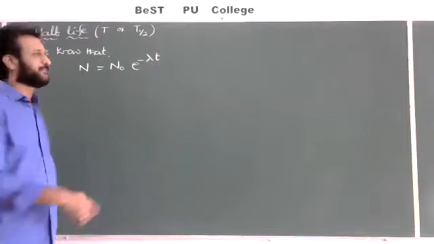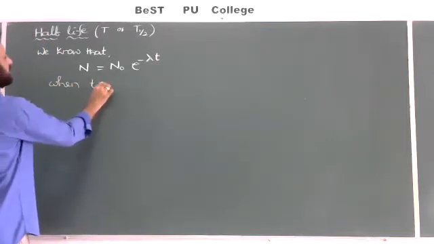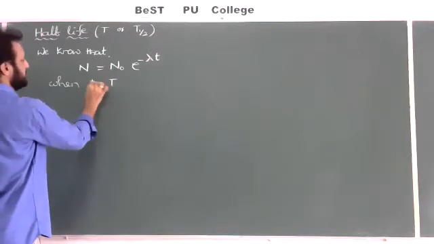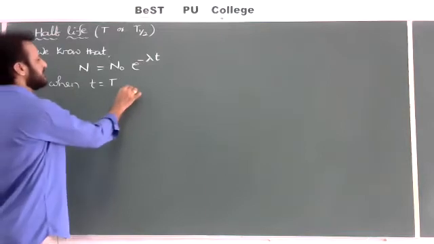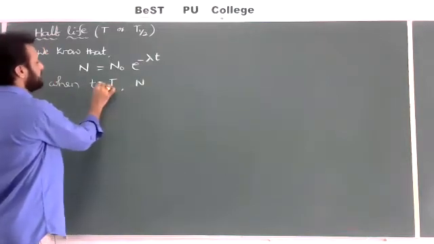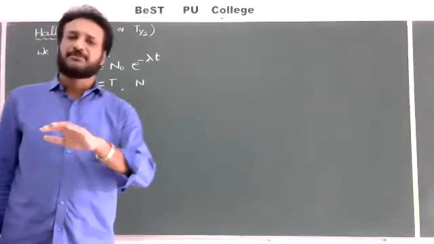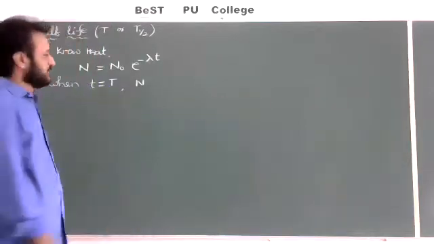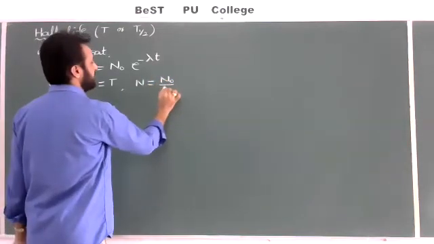For half-life, when time t is equal to 1 half-life, for example t is equal to capital T, then what are the remaining atoms in the sample? After 1 half-life, the remaining atoms are half of the original number of atoms. So I'll write here N is equal to N naught by 2. Check correct or not?